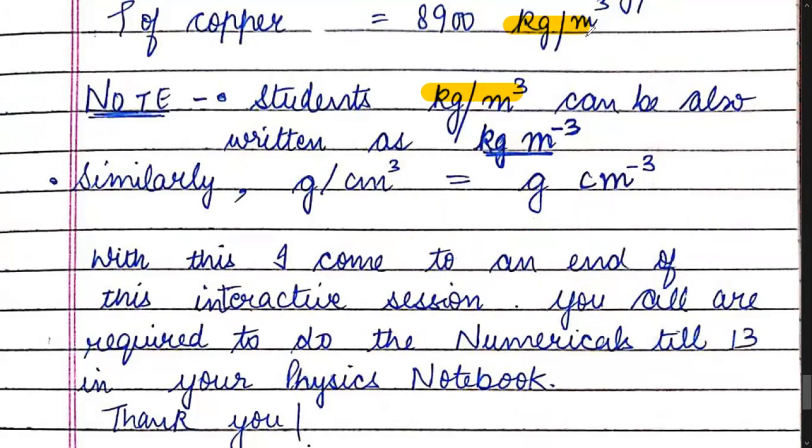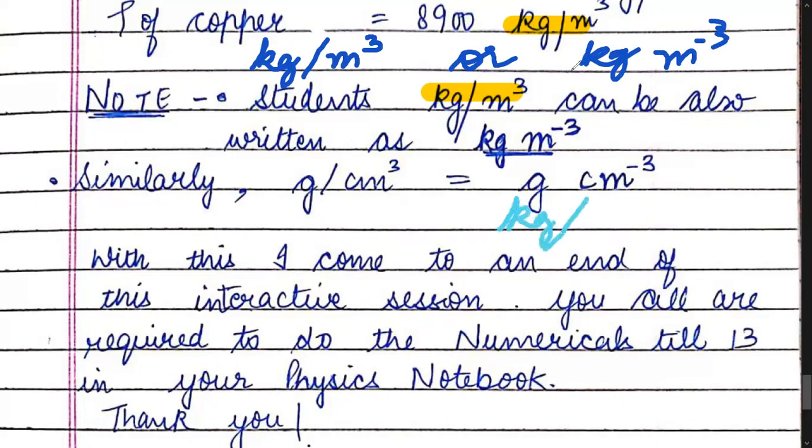So children, either you can write kg per meter cube, or you can write kg m minus 3. Either method is correct. But you are not supposed to write both things. It is completely wrong if you put a sign of per and then also put a sign of minus. This is a wrong statement.